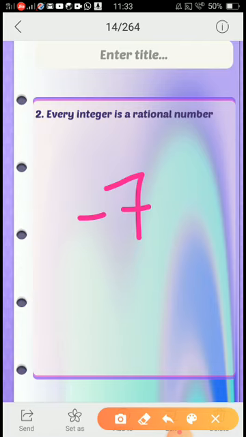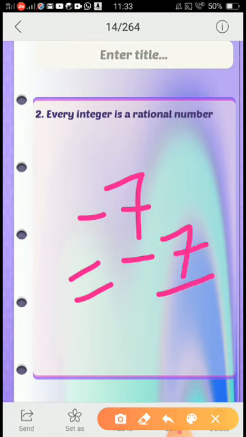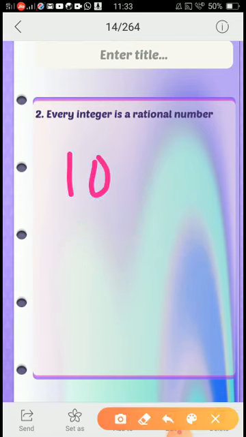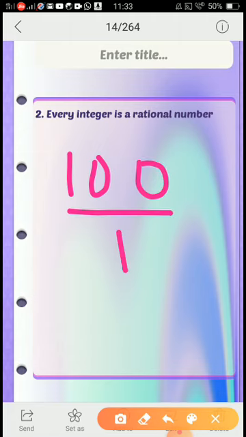Yes. How can I write? -7 I can write as -7 by 1. You take any integer, suppose it is 100. 100 is an integer, but 100 I can write as 100 by 1. So it is P by Q form. So it is a rational number.